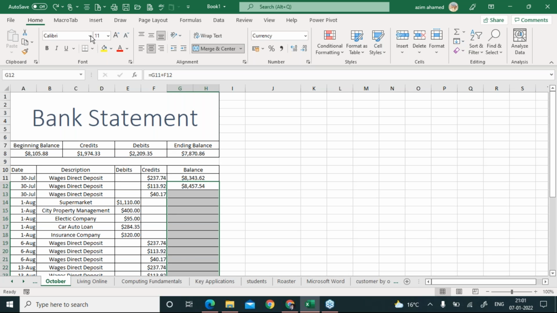Inside the Home tab on the extreme right, look at this one. There is a Fill option. If you click on this Fill, you get this first option, Down, because I need to fill towards the downside. Assume that in your exam it comes to fill towards the right side, the upside, or the left side, right? This is really magical. If I click on this Down, look what happened, it's just getting filled.